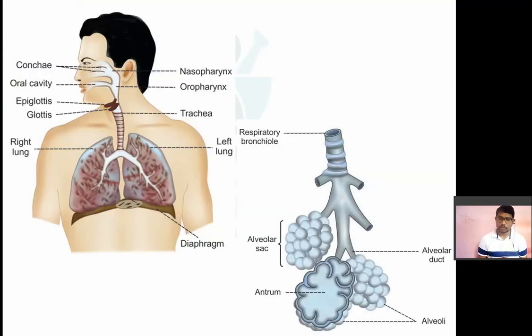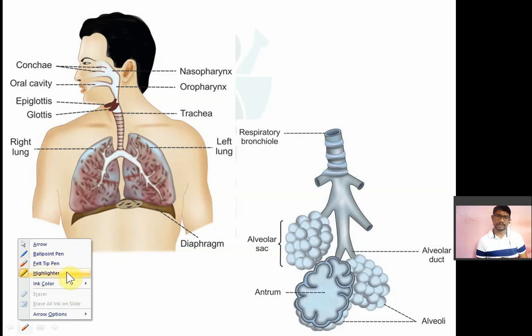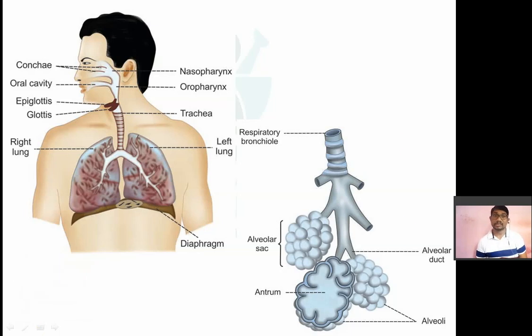the respiratory system. First of all, the respiratory system is an important system of your body that controls respiration and cellular metabolic reactions. Your body has numerous cells, and each and every cell requires energy for survival. Most of the metabolic reactions that occur in our body are catalyzed in the presence of oxygen. So oxygen is very important for the metabolic reactions of the body, and this system deals with the exchange of gases.